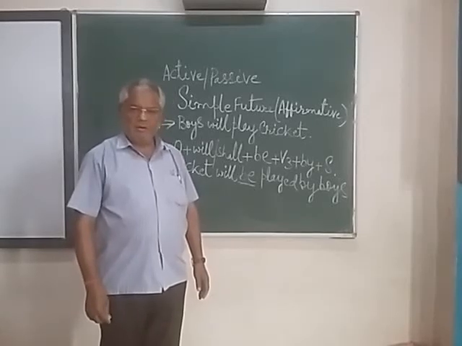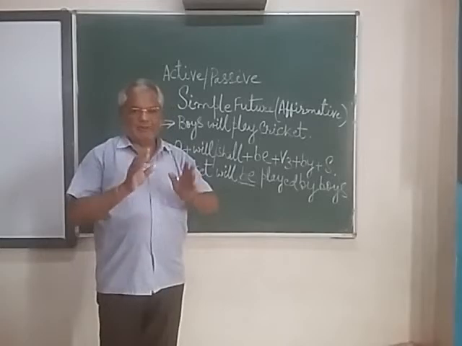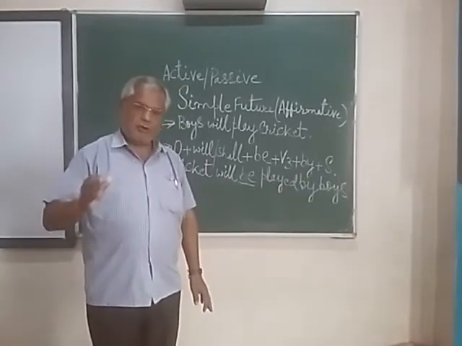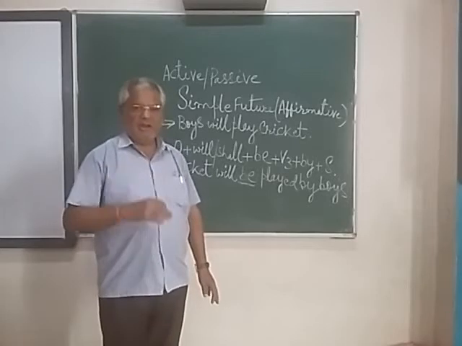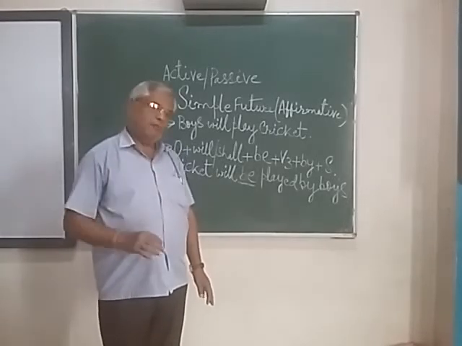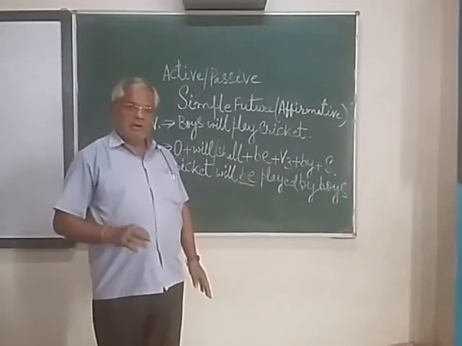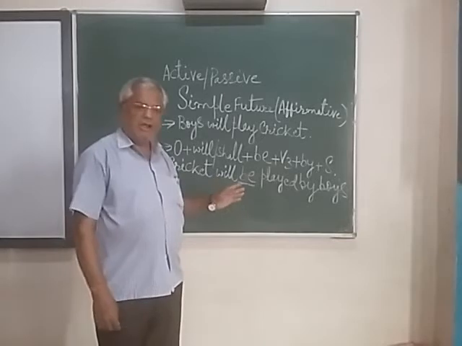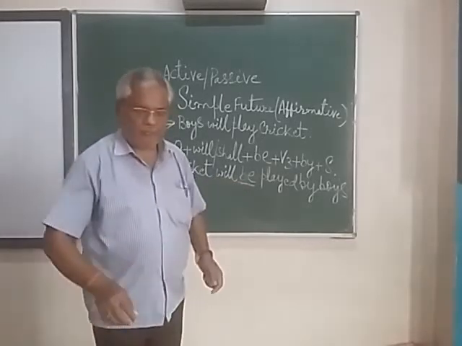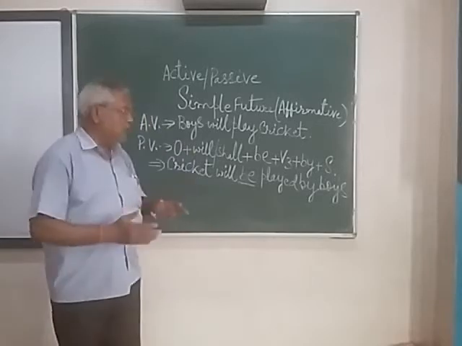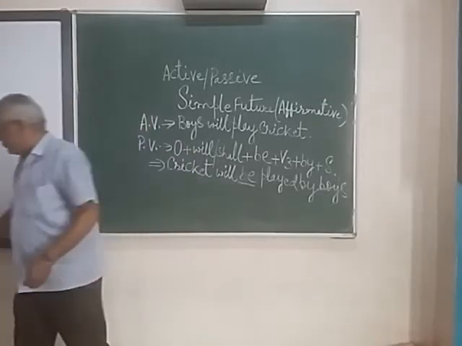No. All modals: will, would, shall, should, might, can, could, need, dare, must, used to, ought to. Along with all these modals the word be is written. So here is one more example with respect to the other modals.